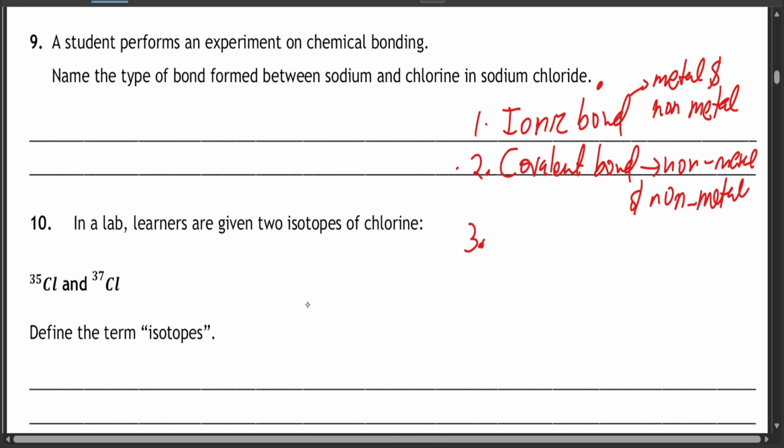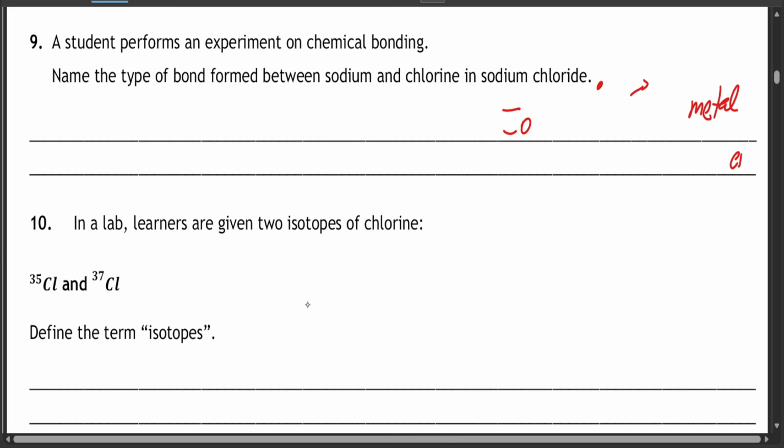Then the third one is the metallic bond. Under covalent bond, we have a special bond called the coordinate bond, where one of the atoms donates the shared pair of electrons, and they share the donated pair.